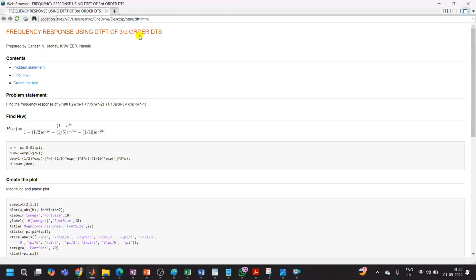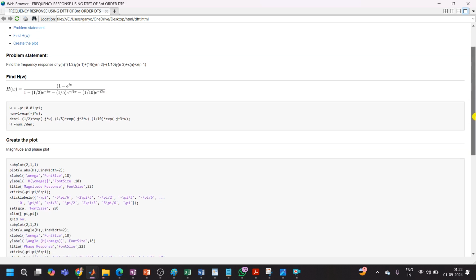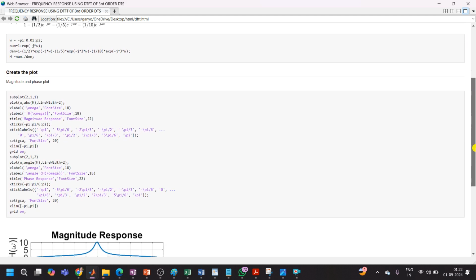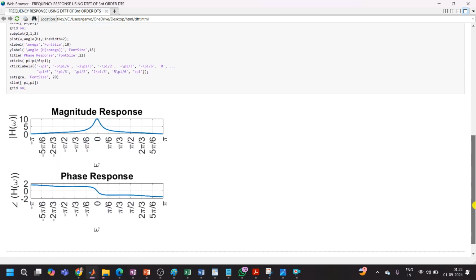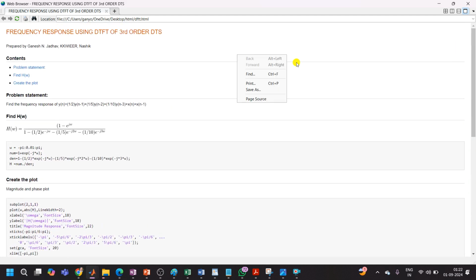Okay, so frequency response using discrete time Fourier transform. My name appears here. Contents, because I have created three sections: problem statement, finding h of omega, and create the plot. So I have given this equation in LaTeX format in the previous one, so that is printed over here. Then create the plot, and we get a magnitude and phase response like this. You can right click and print this report directly.